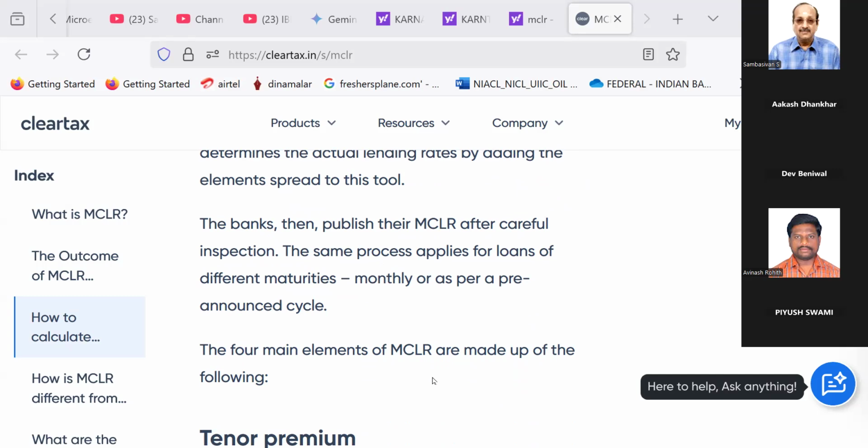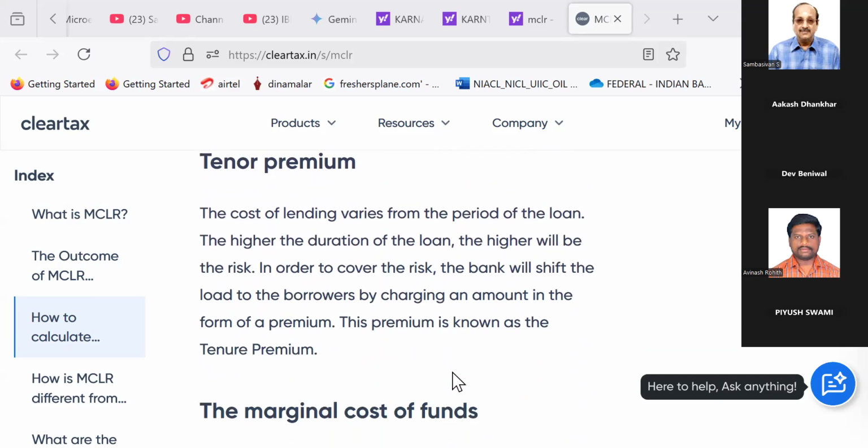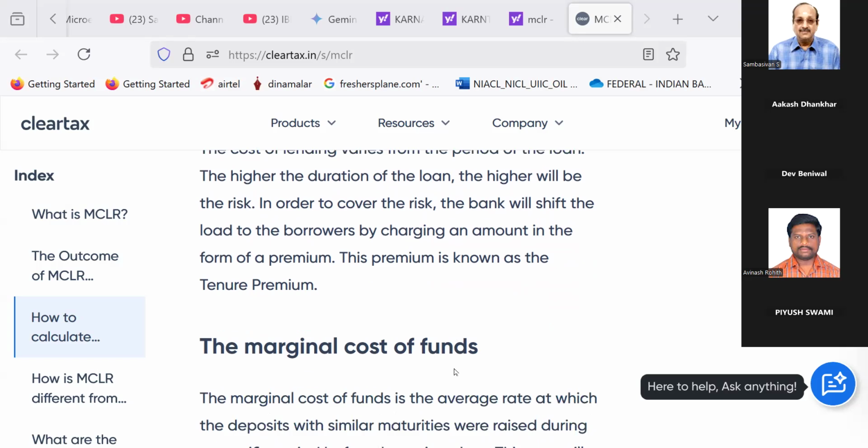The same process applies for loans of different maturities, monthly or as per a pre-announced cycle. The four main elements of MCLR are made up of the following. Tenor premium. The cost of lending varies with the period of the loan. The higher the duration of the loan, the higher will be the risk. In order to cover the risk, the bank will shift the load to the borrowers by charging an amount in the form of a premium. This premium is known as the tenure premium.